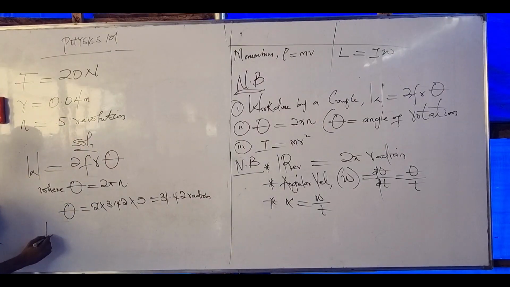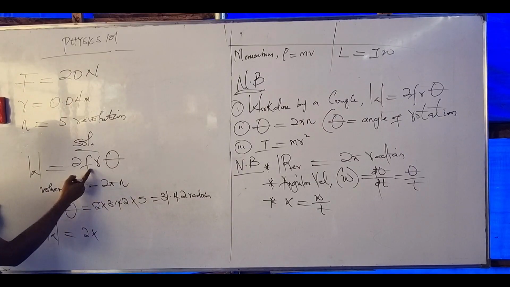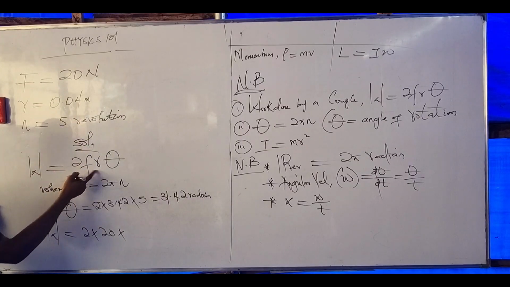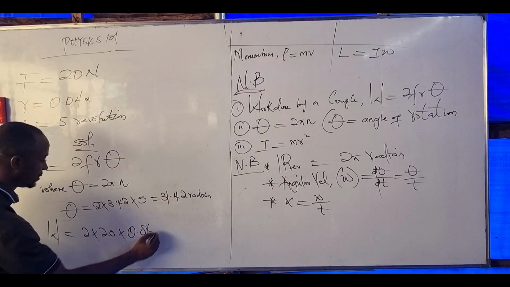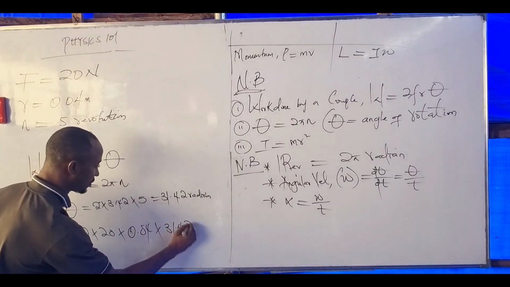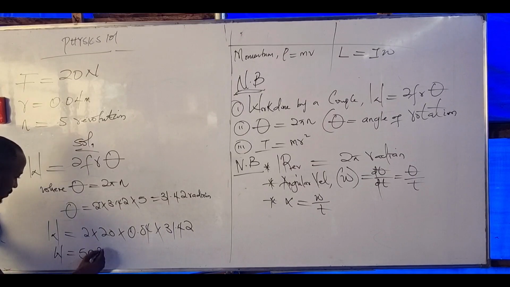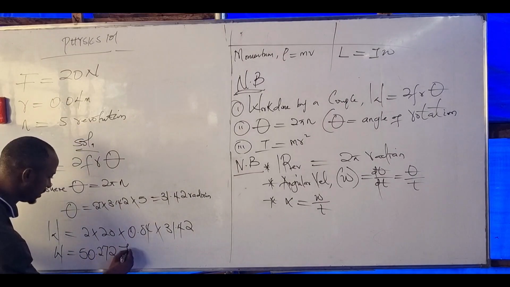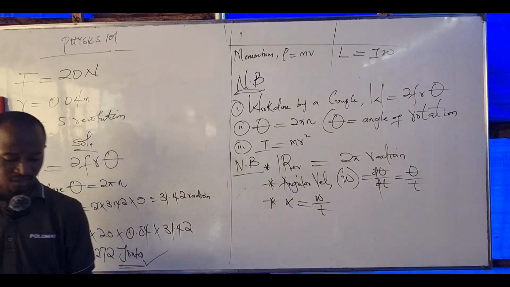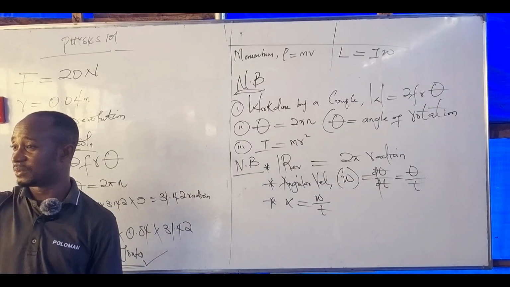So my work done becomes what here? 2 times... what's my force here? 20 times... what's our radius here? 0.04 times... what's the angle of rotation? 31.42. Multiply them. What do you have? 50.272, in what? In joules. Please put this down, final answer. Where did we stop here? Number 5. Hope you have this with you.